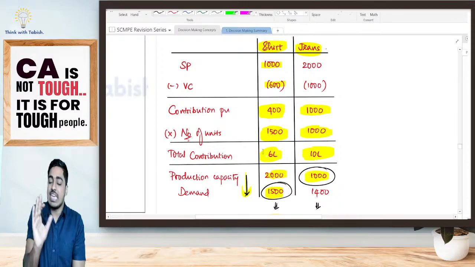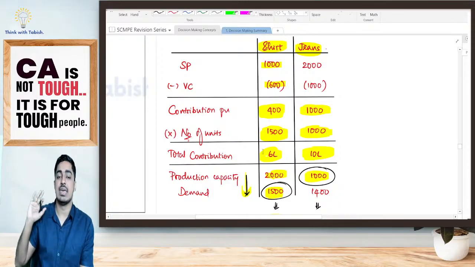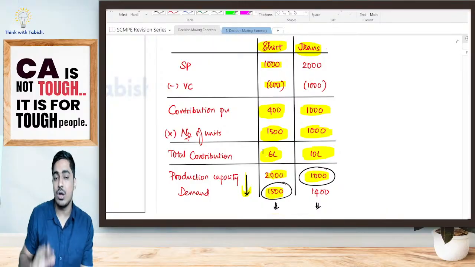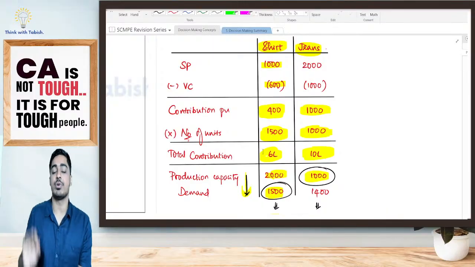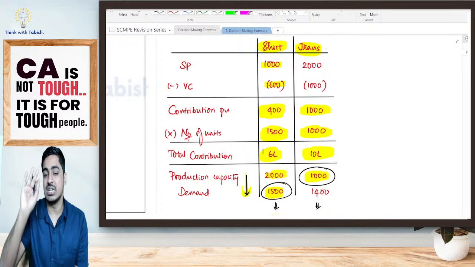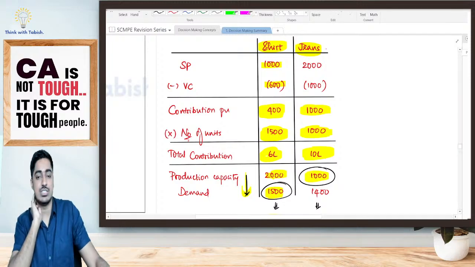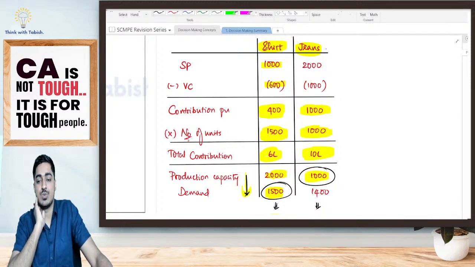Suppose I'm telling I am going to sell only one product. Either I will sell shirt or I will sell jeans. Which product should I sell? Should I sell shirt? Should I sell jeans? Which one should I sell, students? Everyone, which one should I sell?